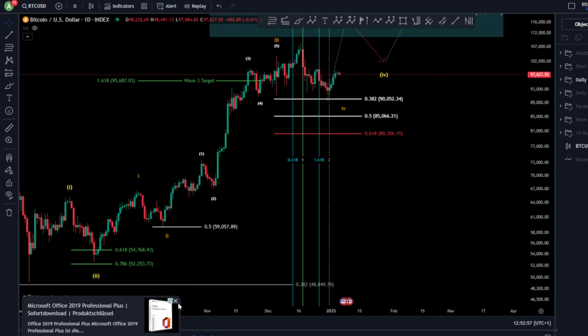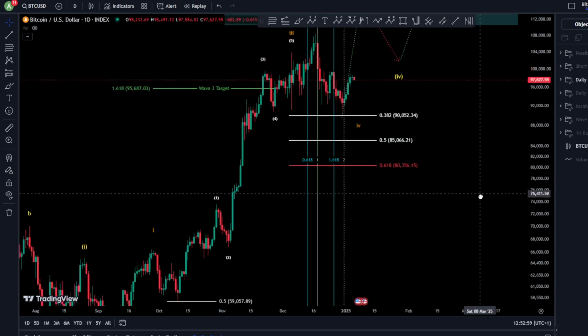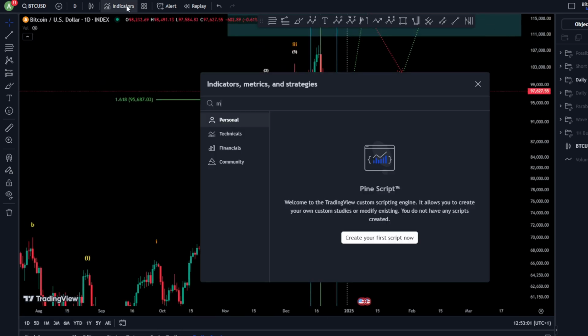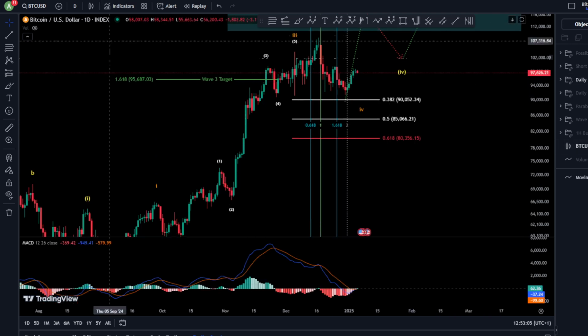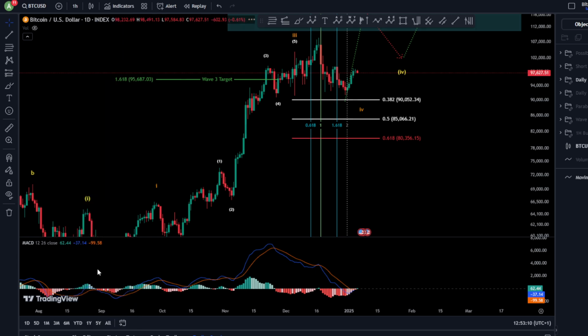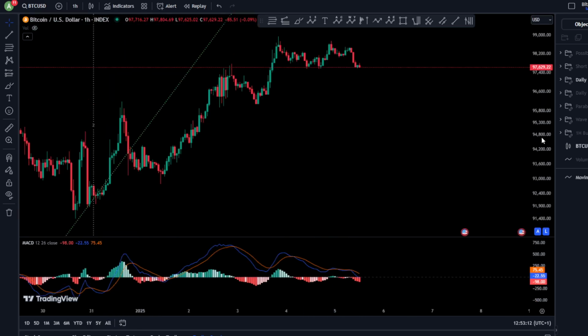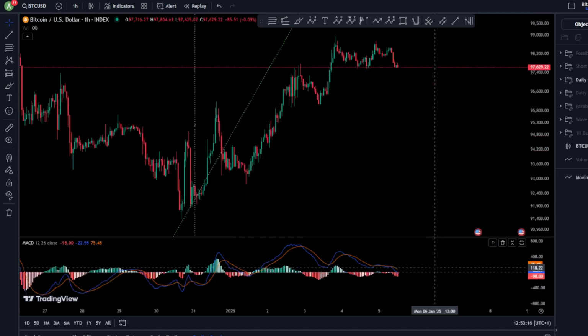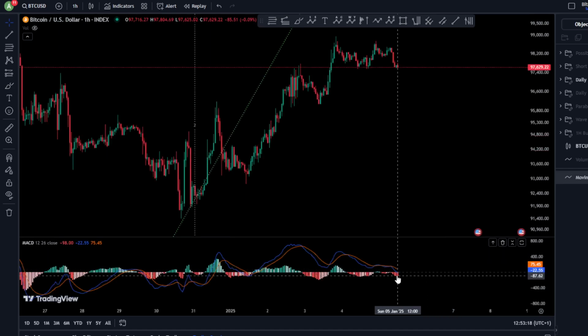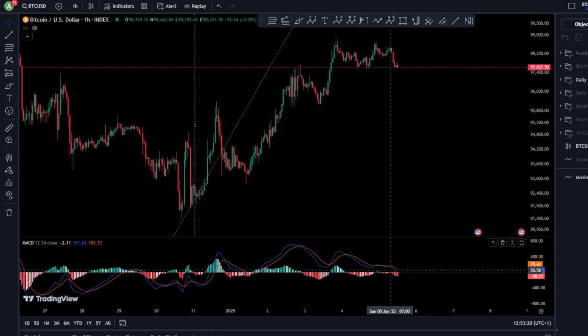Now, let's see what the MACD tells us. Let's move to the MACD. Here we go. On the MACD, nice on the daily, but let's start from the 1 hour chart. On the 1 hour chart, we are looking at some red accumulation, and it looks very red.